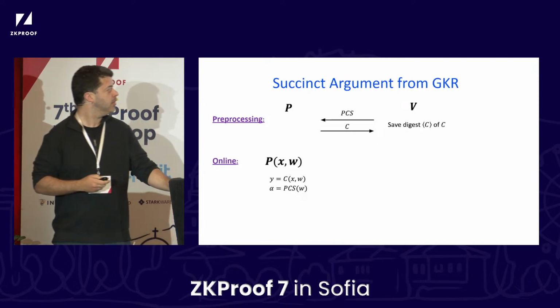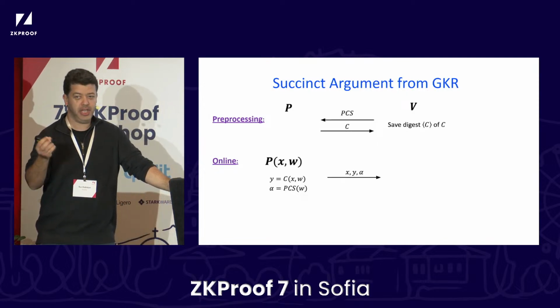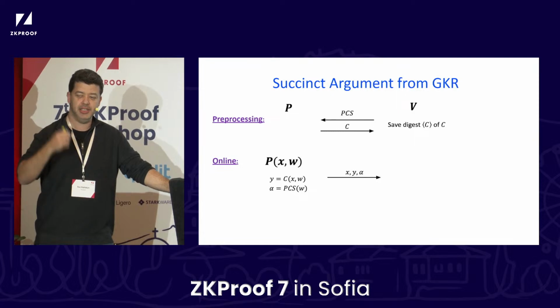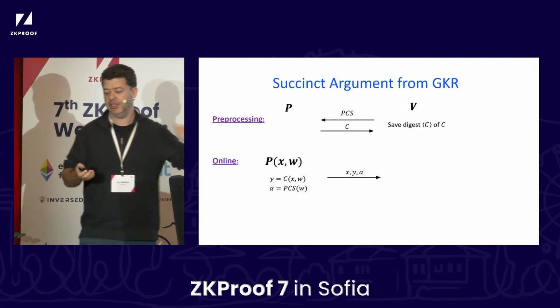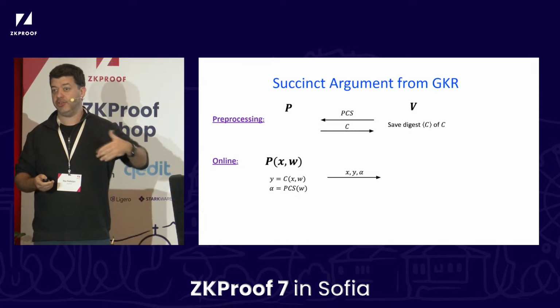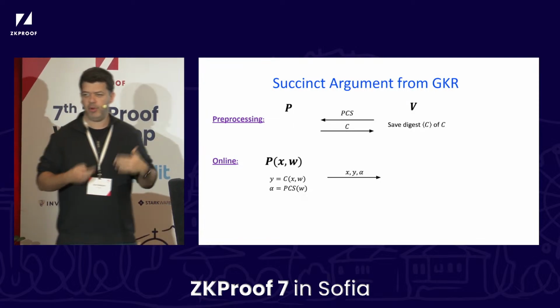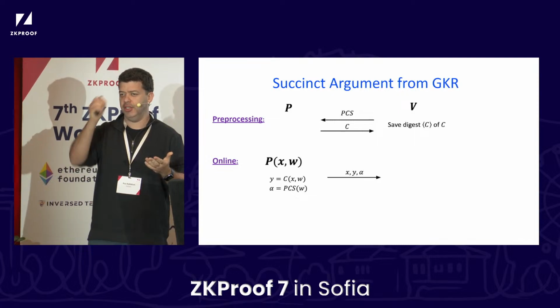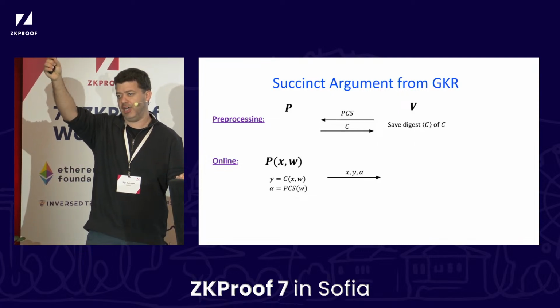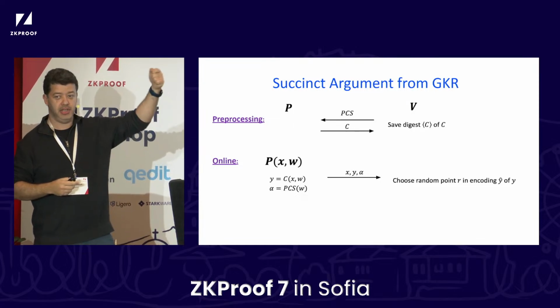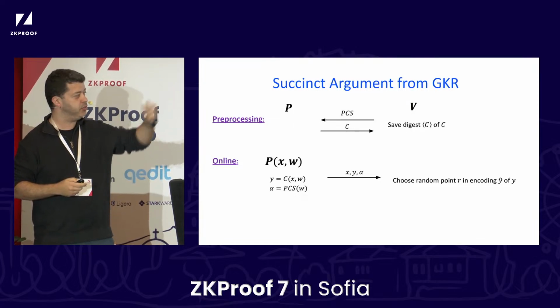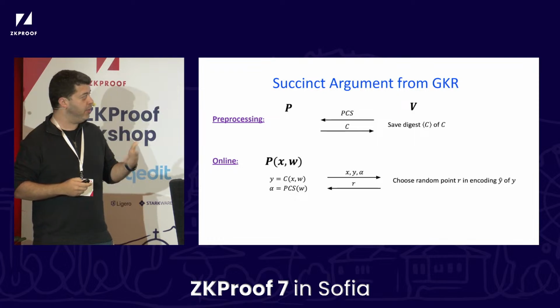Okay? Cool. So we send over, hey, Mr. Verifier, here is the input X, here's the claimed output Y, and here is a hash of the witness. And at this point, the verifier is going to start running the GKR protocol. So remember, what was the first step in the GKR protocol? It was choosing a random point in the output encoding. So that's what we'll do. So the verifier chooses a random point in the encoding of y and computes this y hat of r. And now we continue in GKR.